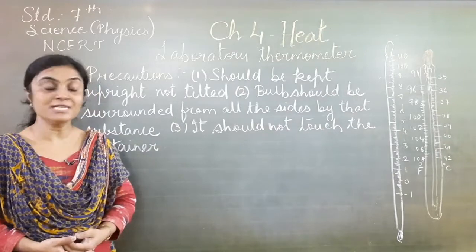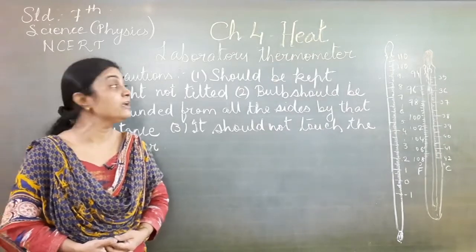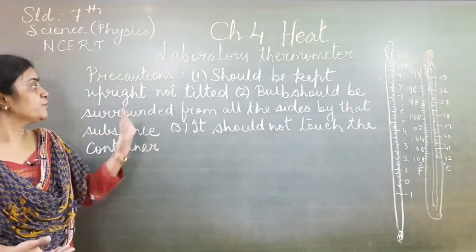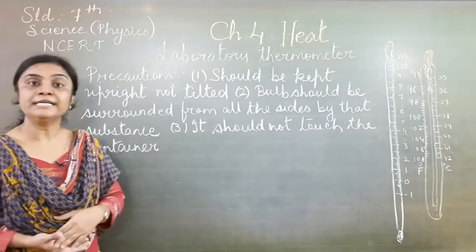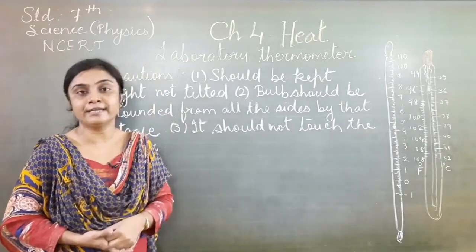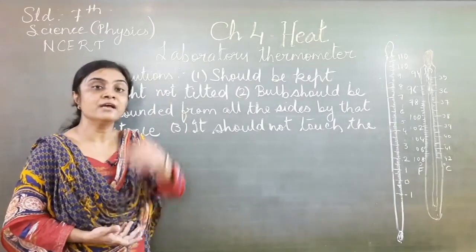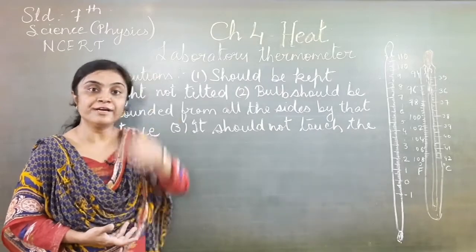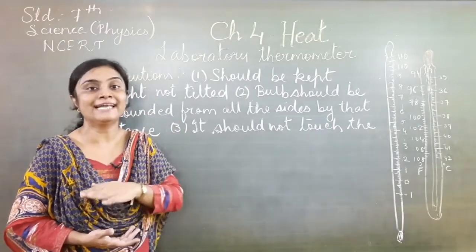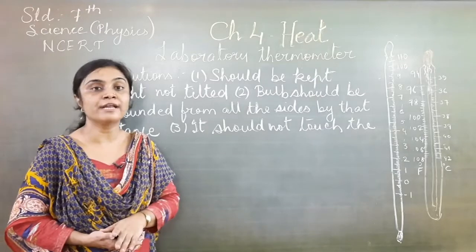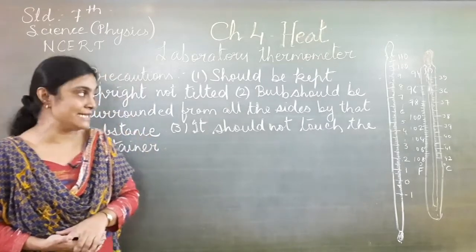Now what precautions will we take while using a laboratory thermometer? First of all, it should be kept upright, not tilted. That means it should be kept vertically. While you are taking the reading, the thermometer should be vertical. It should be upright, not tilted. It should not be bent. Otherwise you will not get the reading of that substance.